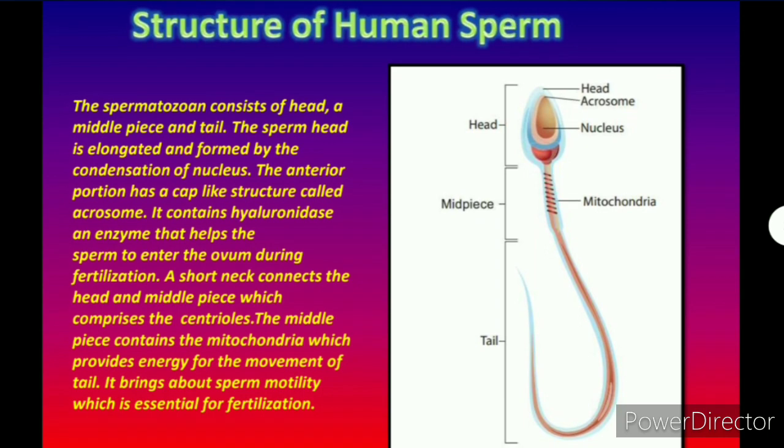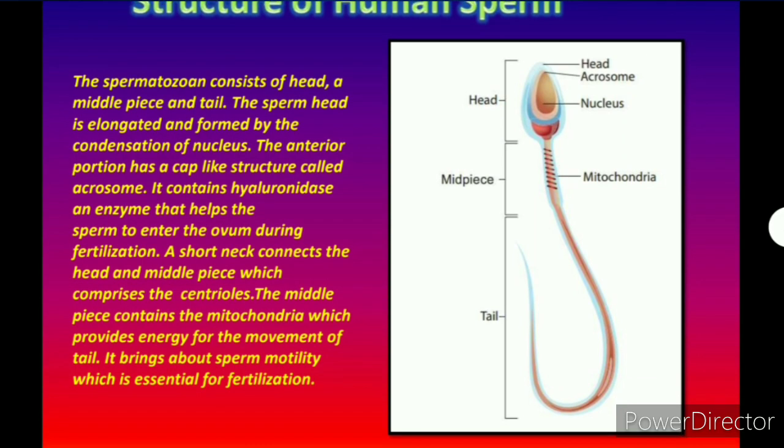Now, the head consists of the acrosome and nucleus. What it consists of, we will see. The spermatozoa consists of head, middle piece and tail. The sperm head is elongated, formed by the condensation of the nucleus. The anterior portion has a cap-like structure called the acrosome. It contains the hyaluronidase enzyme. This enzyme is very important. Why? Because it will dissolve the outer layer of the ovum during fertilization, which will help the sperm enter the ovum cell.